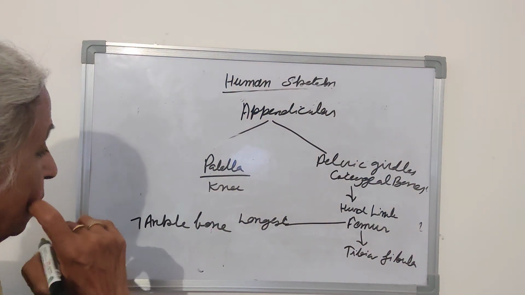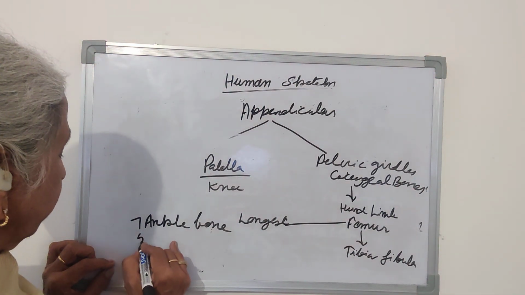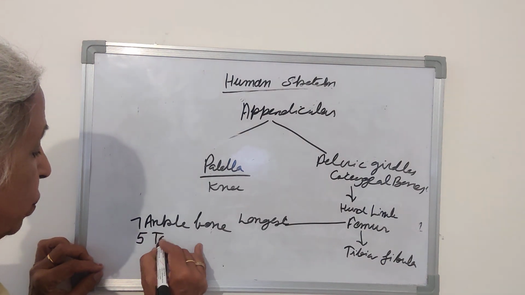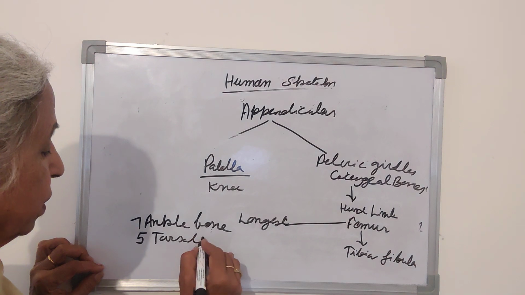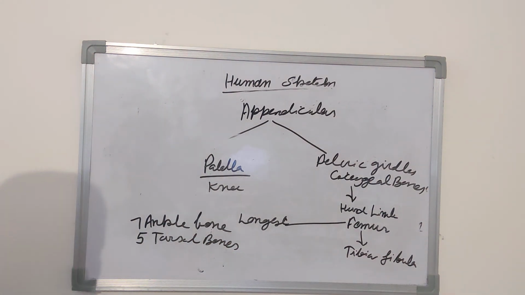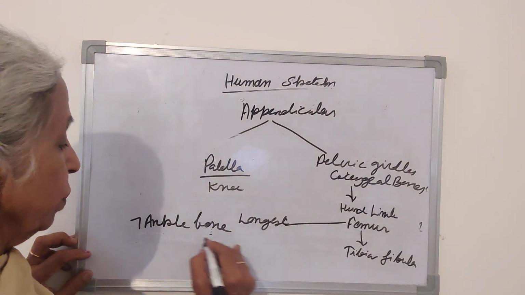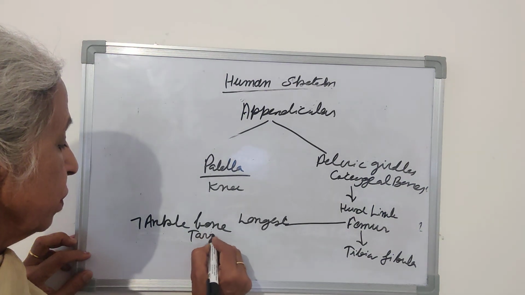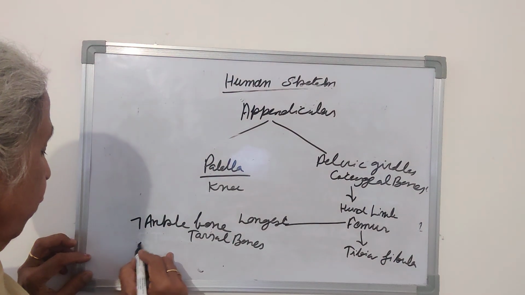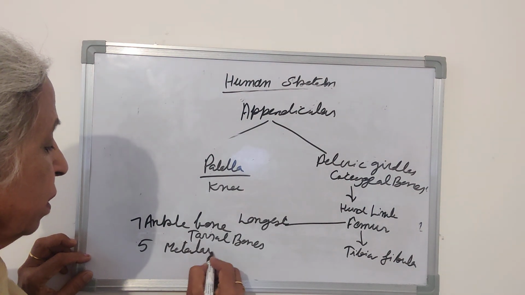These ankle bones are called the tarsal bones. And 5 are metatarsals, in the foot proper.